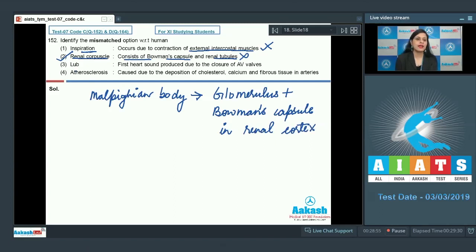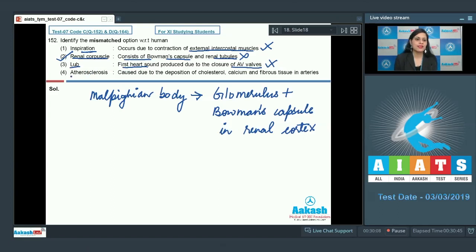The next match given is lub, and the match is first heart sound produced due to closure of AV valves. As it is a correct match, this cannot be a correct answer to our question because lub is the first heart sound produced due to closure of atrioventricular valves during ventricular systole in order to prevent the backflow of blood from ventricles to auricles. So this is a correct match and cannot be a correct answer to our question.